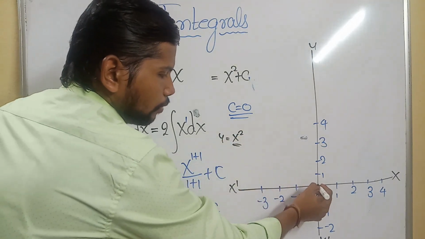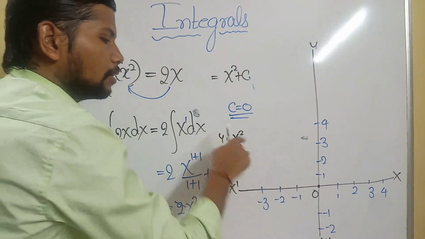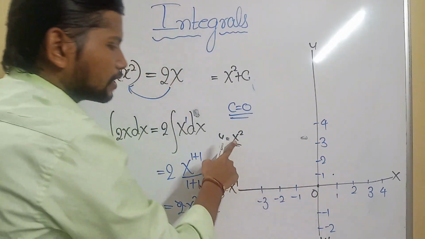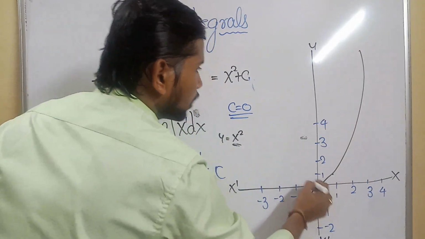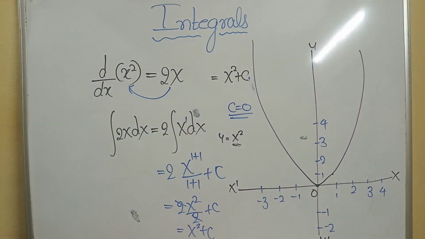For x value 0, y value will be 0. What if x value is 1? Y value is again 1. For x value 2, 2 square will be 4. The graph will be an upward parabola that we are getting now. Getting my point clearly? Is it okay? The next step will be very simple to understand.